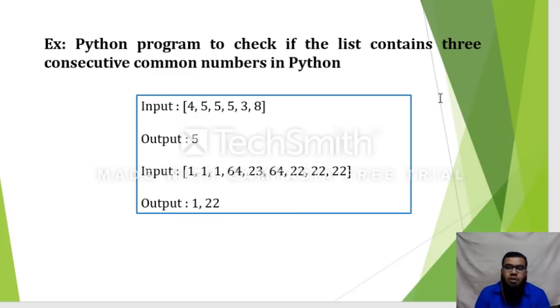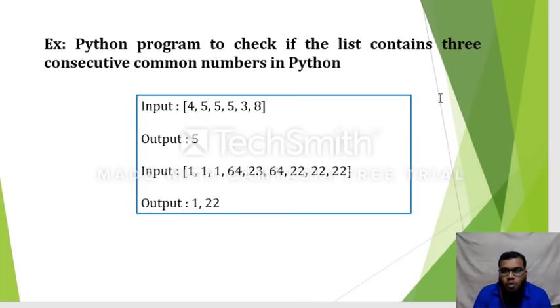On the screen you can see that suppose I give some input to the program, which is a list. That list contains some numbers, like this: 4, 5, 5, 5, 3 and 8. So these are all the numbers in the list.